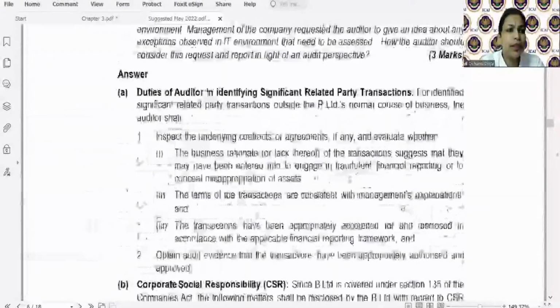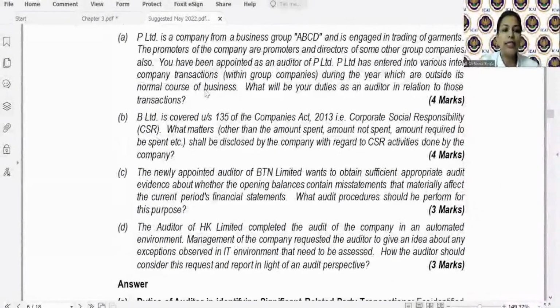Yes, again this C part. Read this C part. The newly appointed auditor of BTN Limited wants to obtain sufficient appropriate audit evidence whether the opening balances. So newly appointed says what? It is initial audit engagement for BTN. No, for the auditor. BTN is the company. And opening balances determines that last year the company had these. Whether opening balances contain misstatement that materially affect the current period's financial statement, what audit procedures should he perform for this purpose?